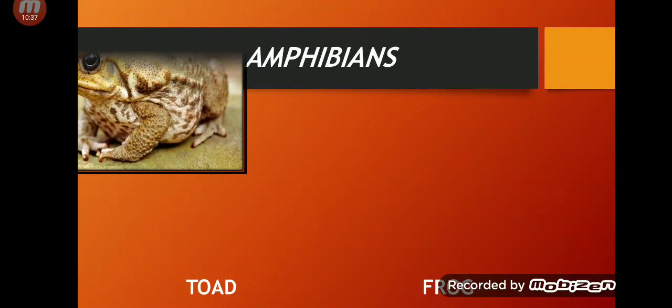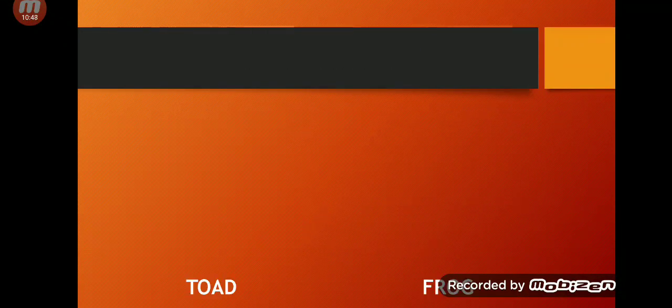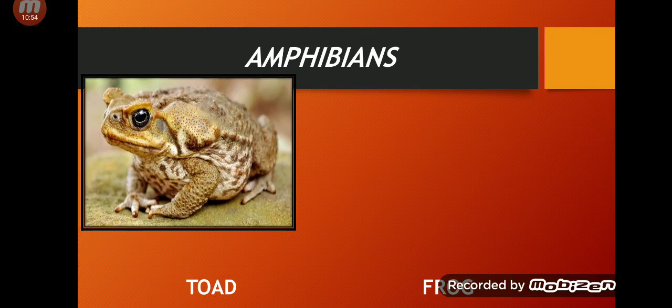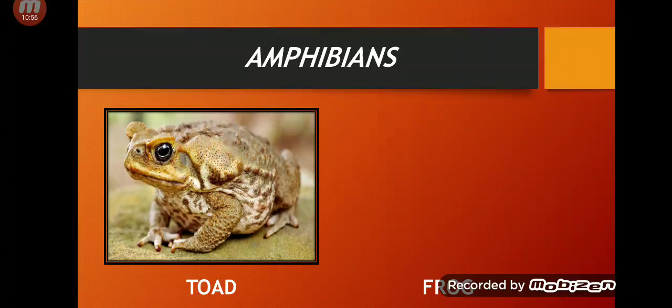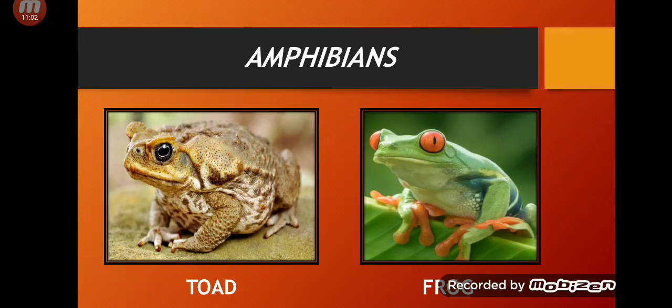Now here, can you see the first point? Amphibians include frogs, newts, toads, salamanders. I will show you the picture of these. This is a toad. And this is a frog. Can you see the difference? The toad is a little fat and a frog is a little smart. So these are the pictures of a toad and a frog. These two are different. Frog and toad are not the same.